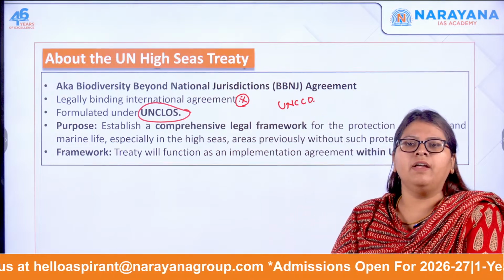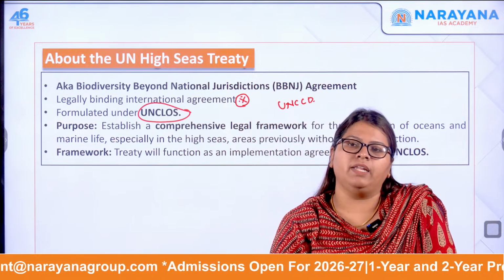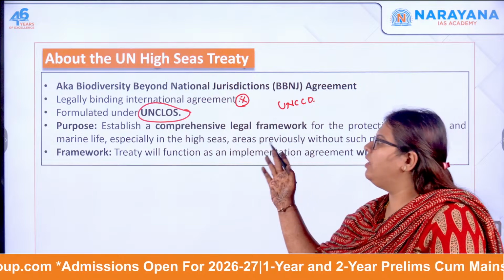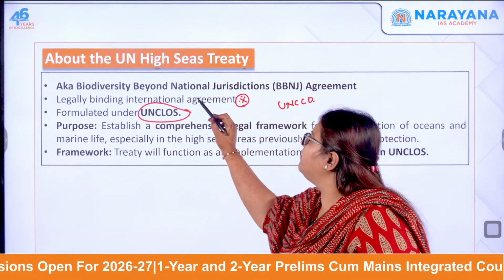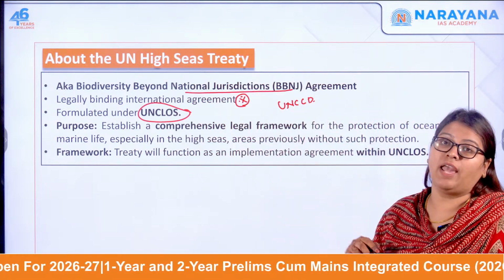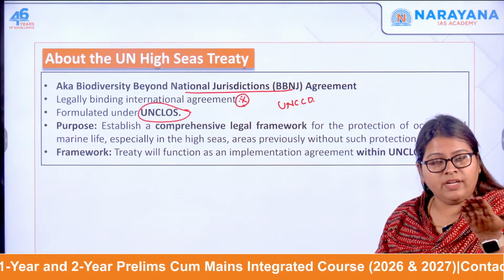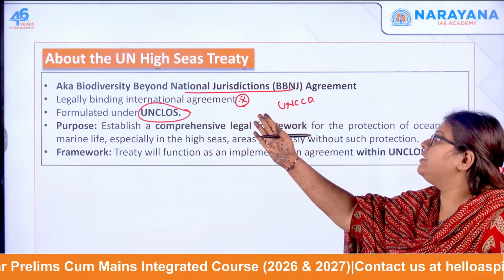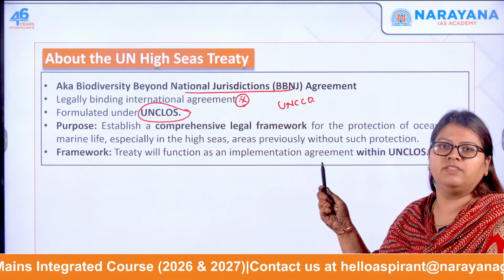See, you have the Paris Agreement under UNFCCC. Similarly, this High Seas Treaty is under UNCLOS. It is also called the Biodiversity Beyond National Jurisdiction Agreement. Sometimes, instead of asking about the High Seas Treaty, they may ask whether India has recently ratified the Biodiversity Beyond National Jurisdiction Agreement. You should not be confused. It is the High Seas Treaty only.